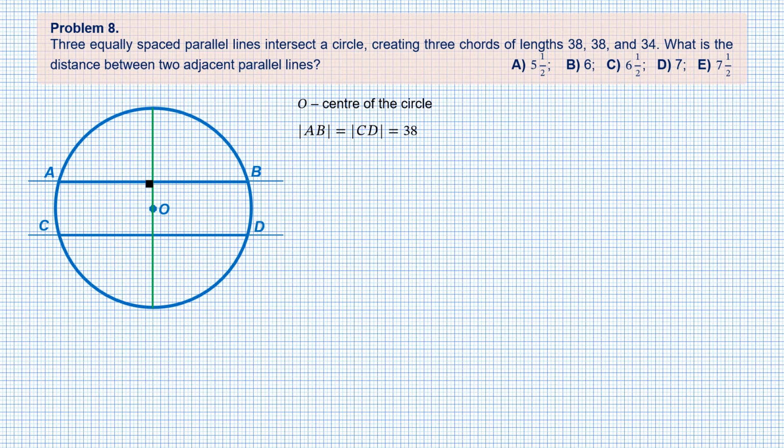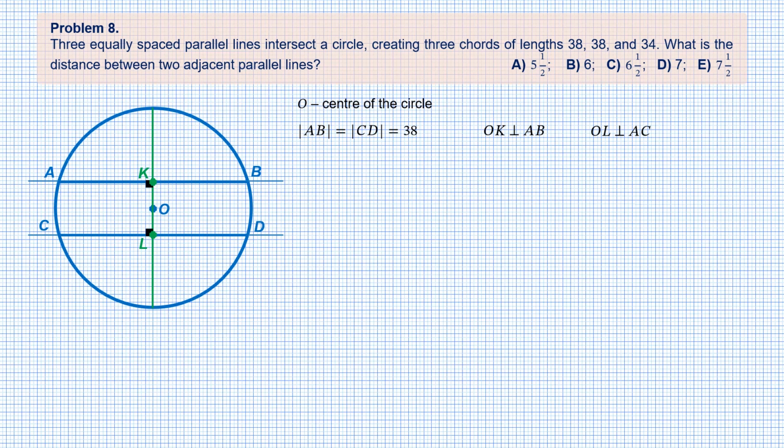Since line CD is parallel to AB, this will also be perpendicular to line CD. Let K and L be the points where the perpendicular meets lines AB and CD respectively. So we can write that OK is perpendicular to AB and OL is perpendicular to CD.